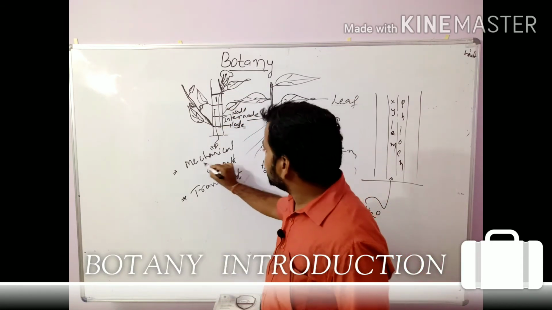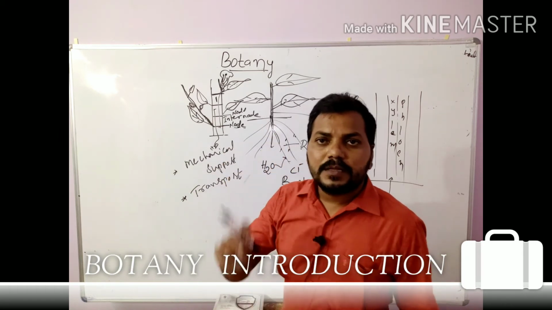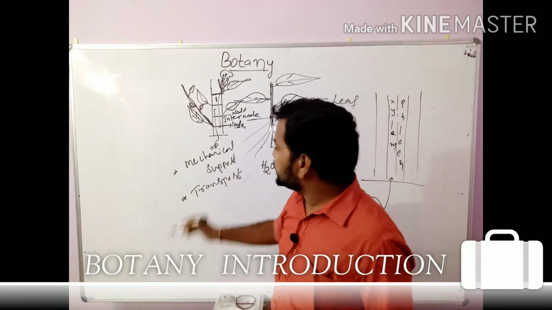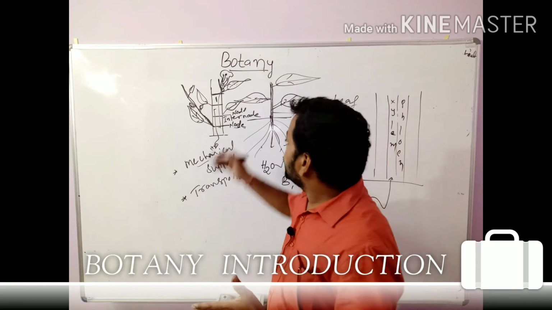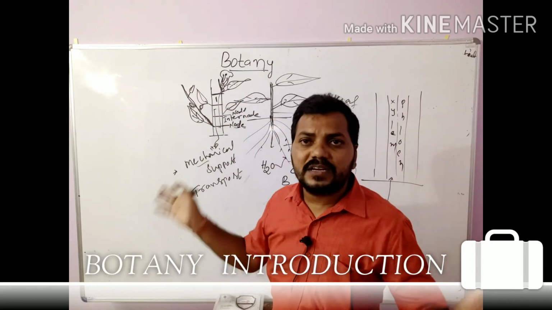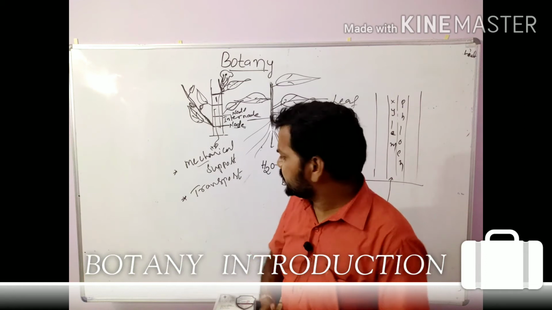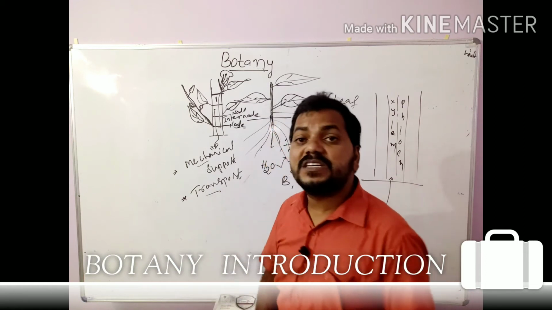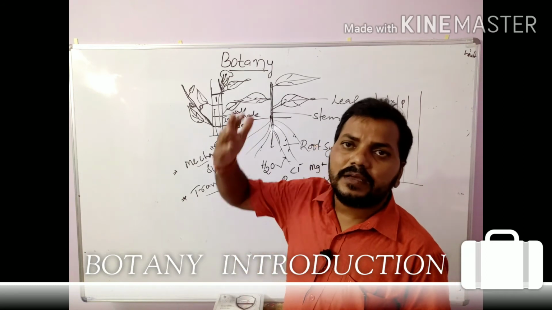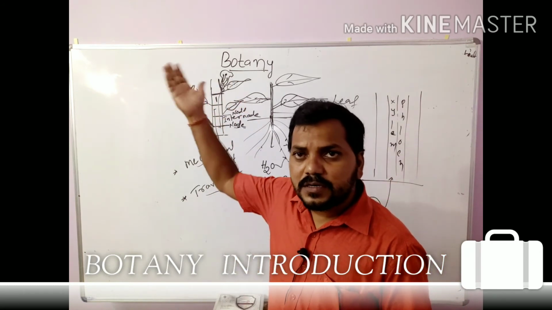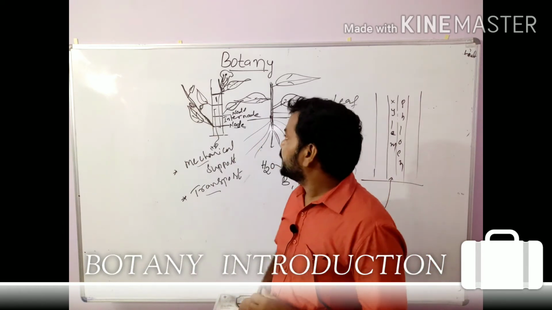The main function of the root is absorption of water and minerals. The main function of the stem is to give mechanical support, because without this stem there are no leaves, no branches, no flowers and no fruits. Then it helps in the transport system, to transport water and minerals, as well as food material, right? So that is the stem.